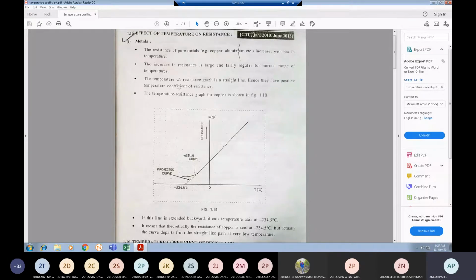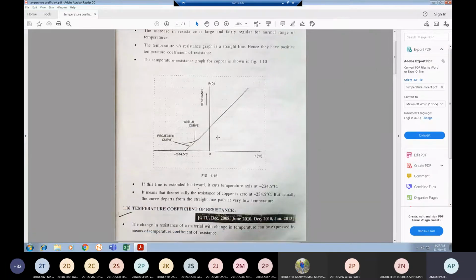We'll see in detail what this temperature coefficient of resistance is. But when we extend this graph backward into negative temperature, the value written here is minus 234.5 degrees Celsius. Theoretically the resistance should be 0 at this temperature, but practically the curve departs from the straight line. So practically we get a non-linear curve, but theoretically it should be 0 at negative temperature.